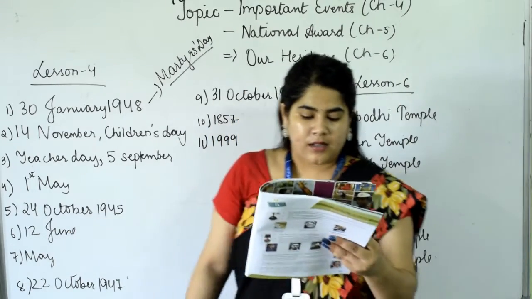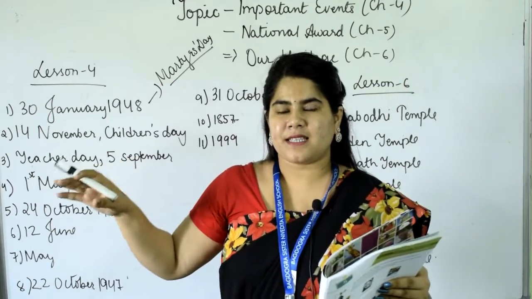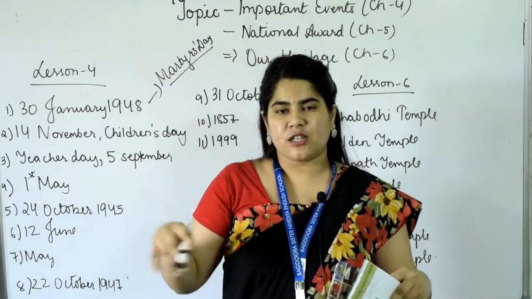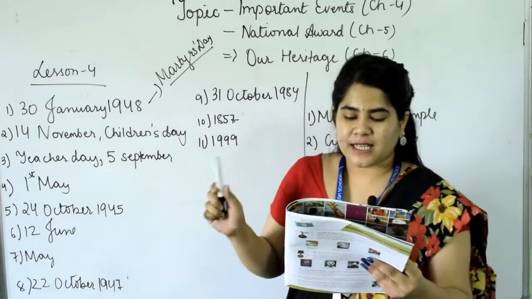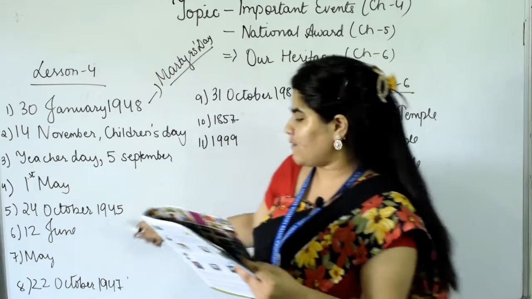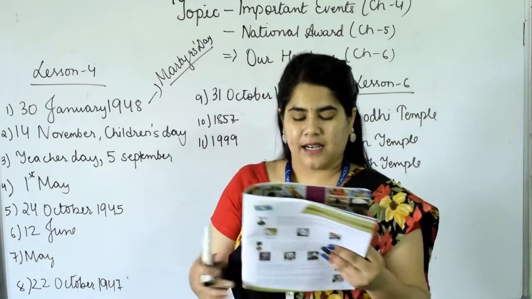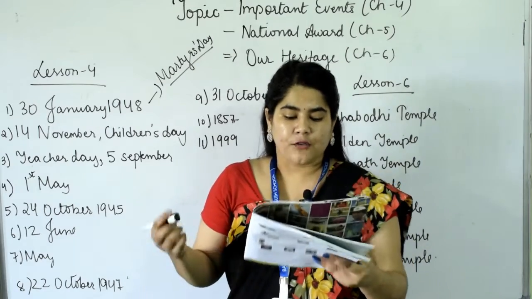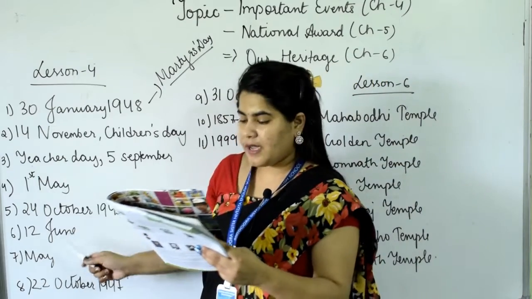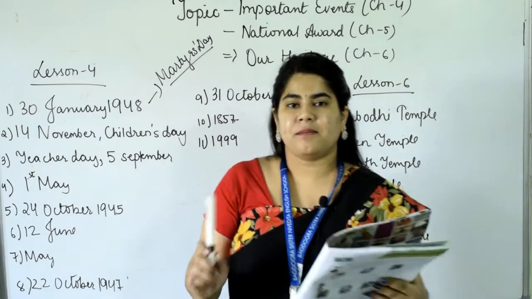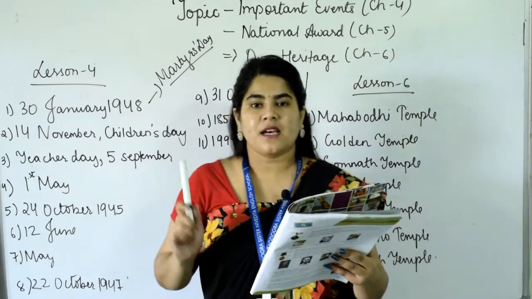Okay, child labor means, you can see in some places that children are working instead of going to school. That is called child labor. And to protest against this child labor, on 12th June we observe this day as World Day Against Child Labor. Number 7, we pay respect to our mothers on the second Sunday of May. We observe this day as Mother's Day. Okay, that is the 2nd Sunday of May we celebrate as Mother's Day.